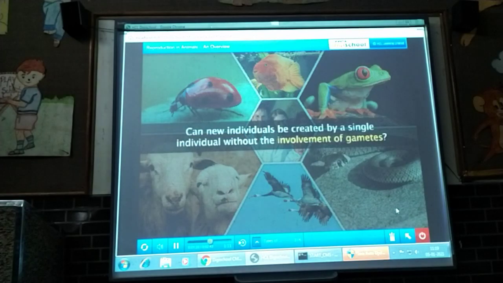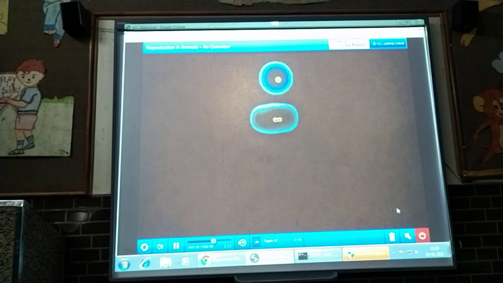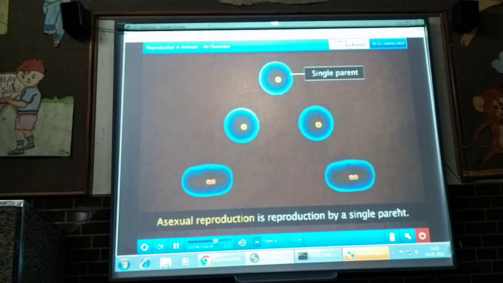Is it possible that offspring can be created by a single individual without the involvement of gametes? Yes. In some organisms, a lone individual can reproduce, that is, create new individuals. This is called asexual reproduction.